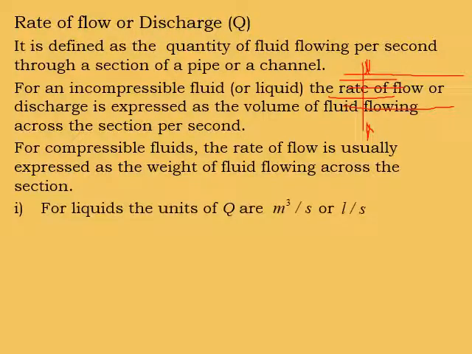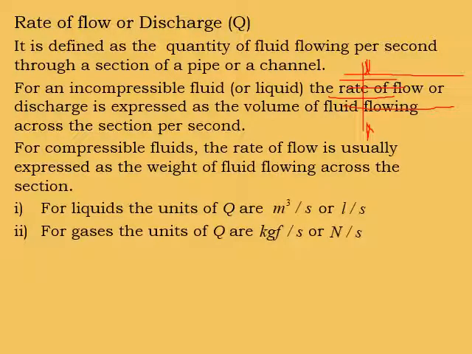So for liquids, the units of Q are meter cube per second or liter per second. For gases, the units of Q are kg force per second or Newton per second. These two units are used for liquids as well as gases, depending on the volume flow rate or the weight of fluid flowing through the section.